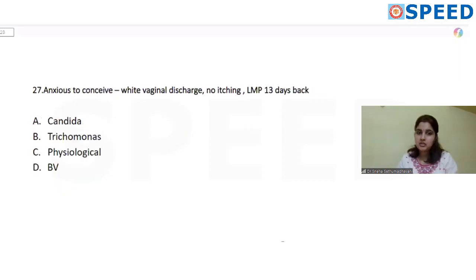The next question, a patient is anxious to conceive and has white discharge PV, no itching PV. Her last menstrual period was 13 days back. That means her white discharge is around 13 to 14 days, around the time of ovulation in a regular cycle. Because she does not have itching, you can rule out candidiasis and trichomoniasis, because both of these have itching.